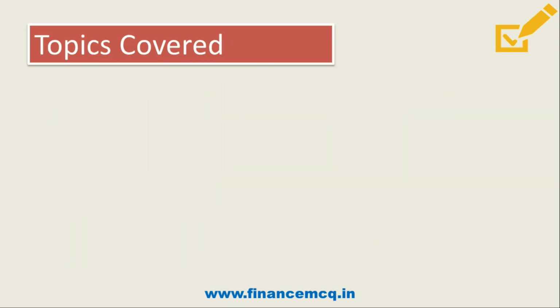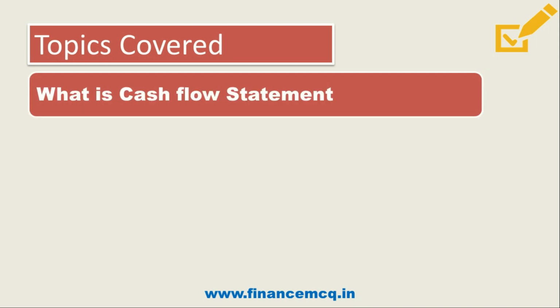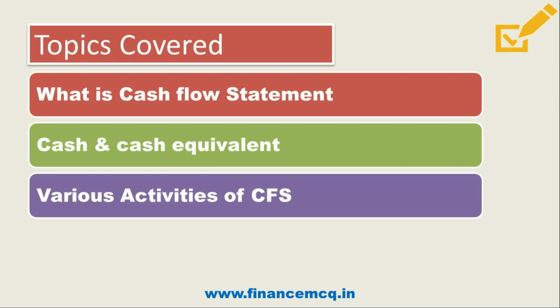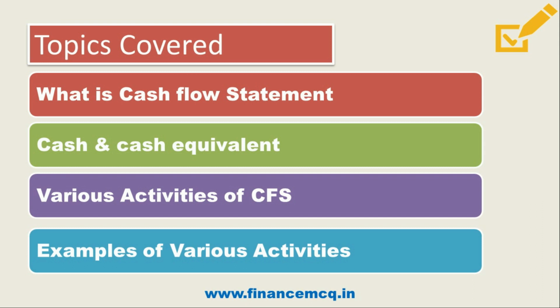Friends, in the cash flow statement, we have discussed what is a cash flow statement, what is cash and cash equivalents. Then we discussed various activities of cash flow statements, that is operating, investing and finance. And then we discussed examples of various activities, that is with respect to operating, investment and finance. We also discussed direct and indirect methods under operating activity. So friends, I tried to cover all the important points from cash flow statement which are relevant for your SEBI Grade A exam paper 2, which is a part of your technical syllabus.